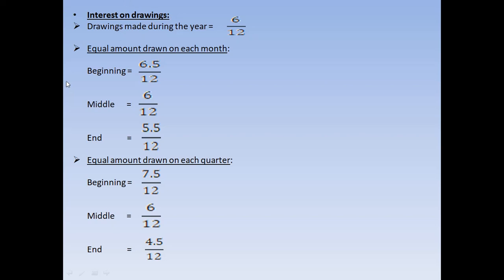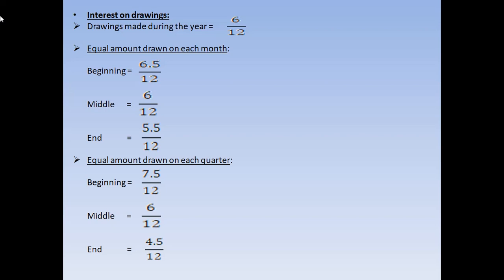So as you can see here, if any partner has withdrawn an equal amount per month, let us say 1,000 every month, then we have to follow such rates, because that particular partner may withdraw the amount on the first of each month, or in the middle, or at the end of the month. If it is at the beginning of the month, it should be 6.5 by 12, middle 6 by 12, and at the end 5.5 by 12.